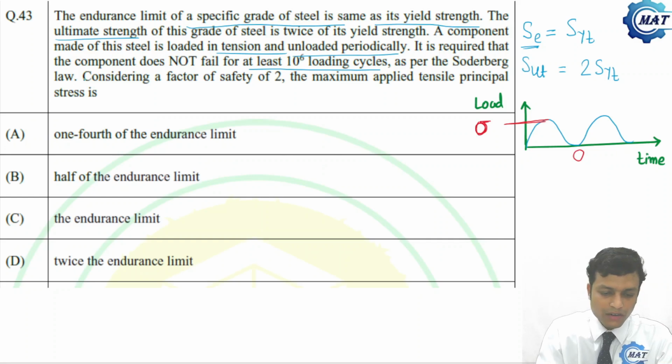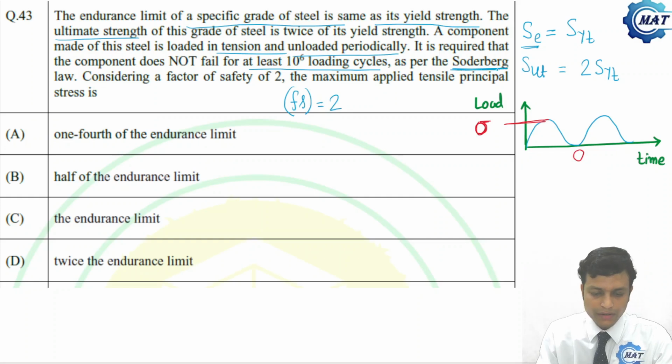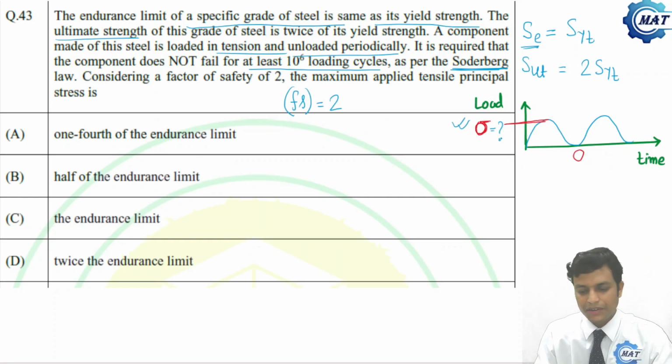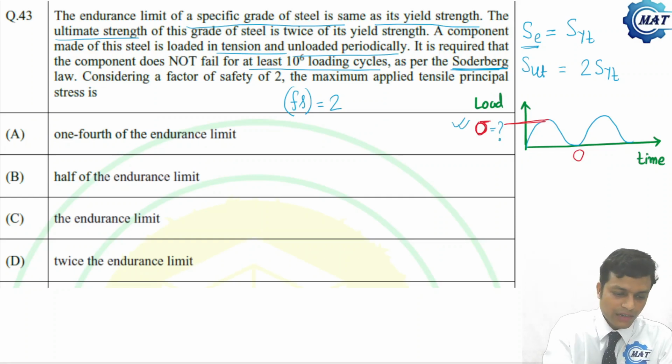as per Soderberg law, consider the factor of safety, which is given as 2, and as per Soderberg law, this is very important, the maximum applied tensile principal stress is to be determined, that is, the value of sigma is to be determined.